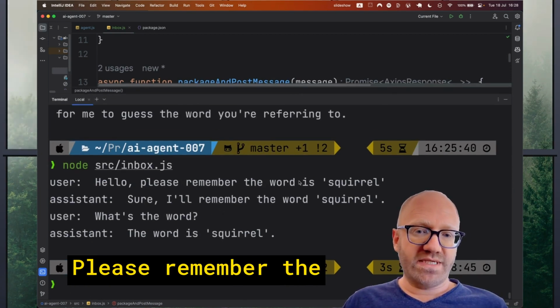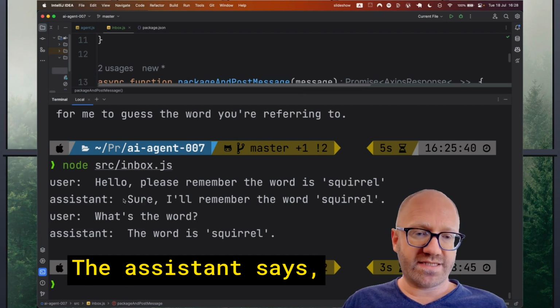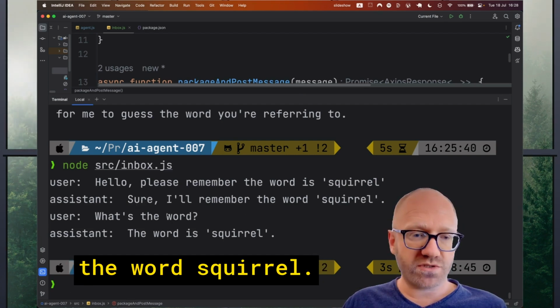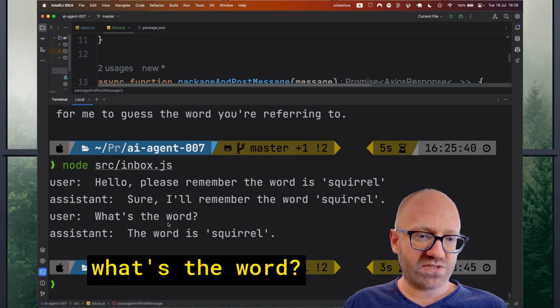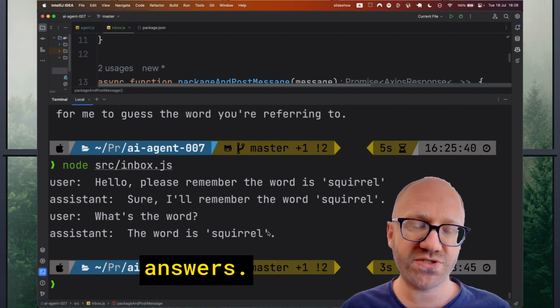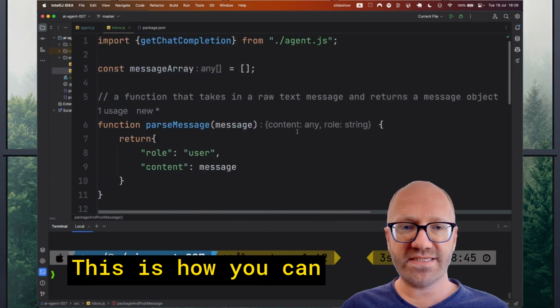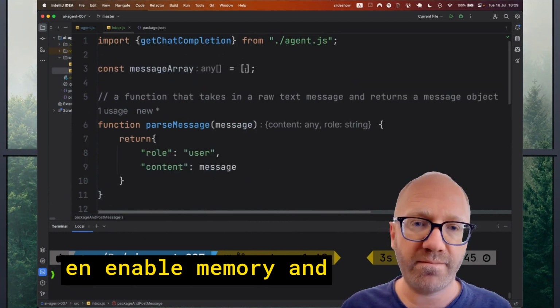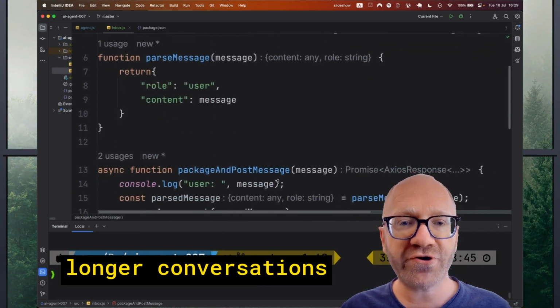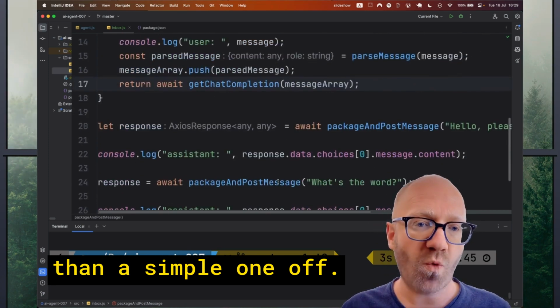It said, hello, please remember the word is squirrel. The assistant says, sure, I'll remember the word squirrel. Now I say, what's the word? And the assistant answers, the word is squirrel. So there you go. This is how you can enable memory and longer conversations than a simple one-off.